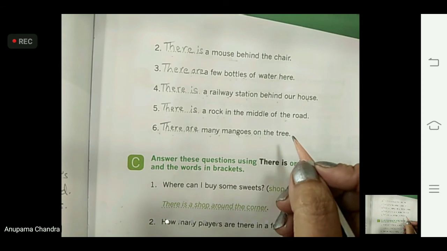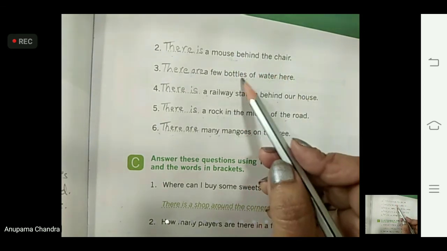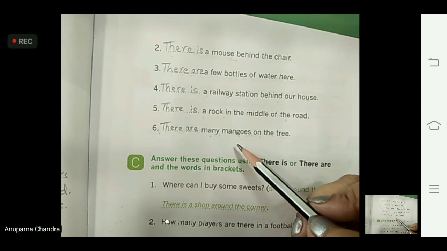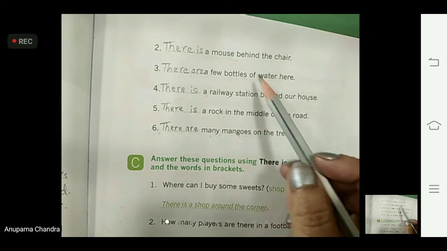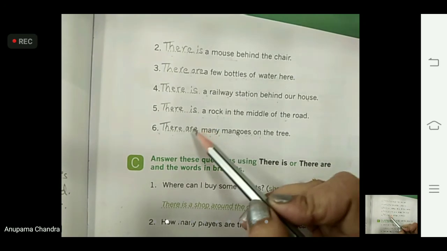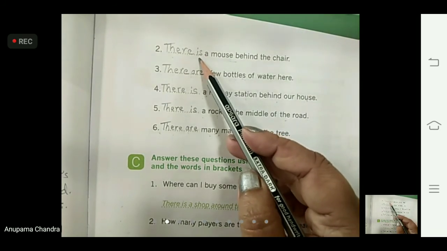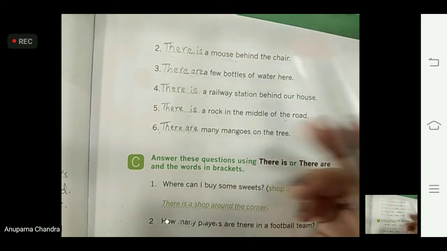Okay, so remember children, what you have to see is whether S is there or not after the word. S means more than one. If the thing is more than one, then we are going to use A-R-E, are. And if we are talking about only one thing or one person, then we are going to write I-S, is.